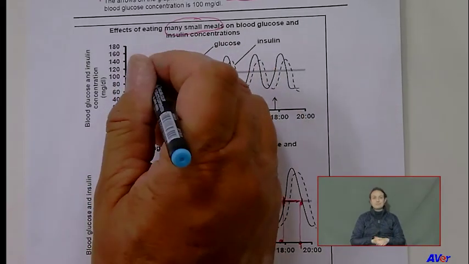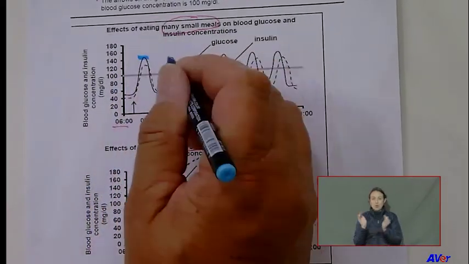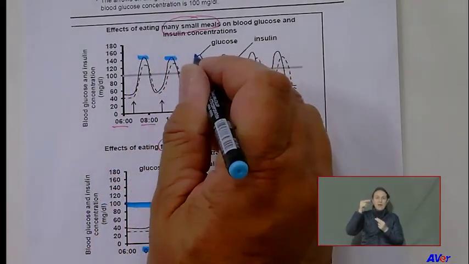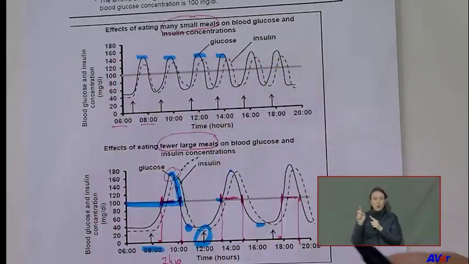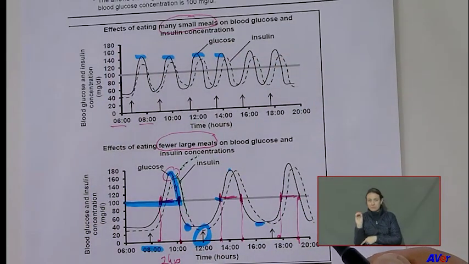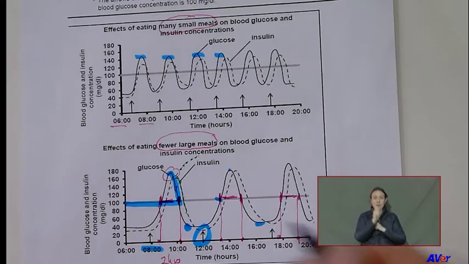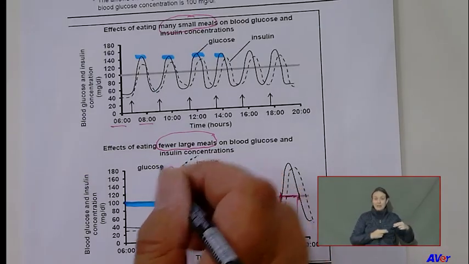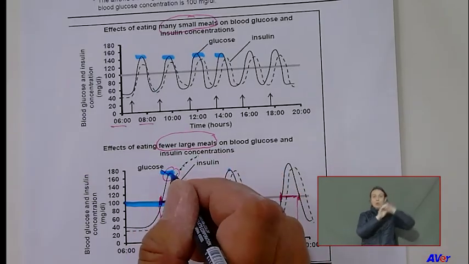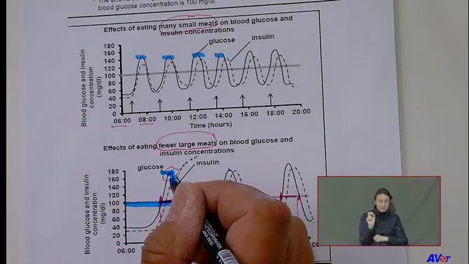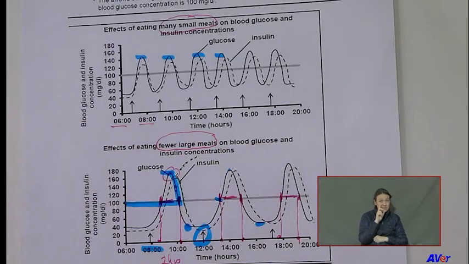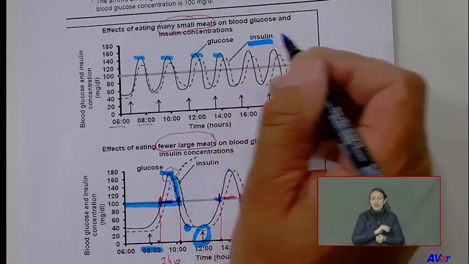Here, for the smaller meals, the highest point of the glucose with the smaller meals is 140. Do you see that? But the person who has larger meals, the peak, always look at the peaks, goes up here nearly to 180 milligrams. Do you see now why the doctors tell people in your family that if you become sugar diabetic, eat more smaller meals? Because now you don't need much what? Look what I'm highlighting there. You don't need much.